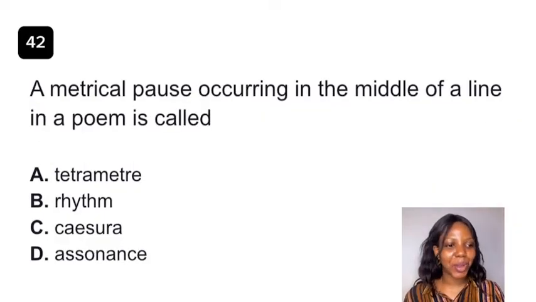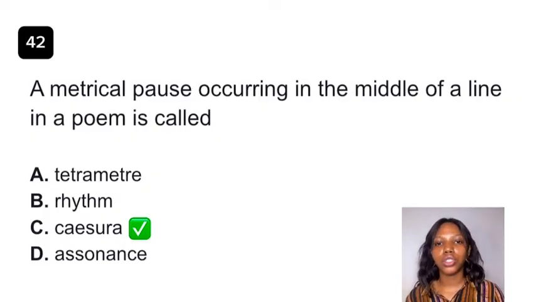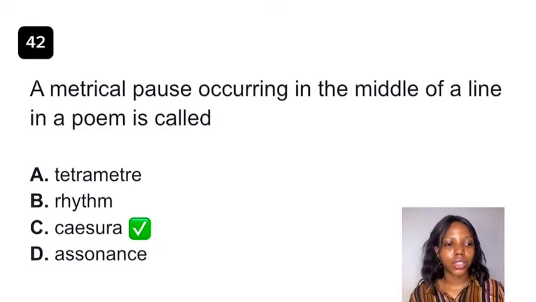A metrical pause occurring in the middle of a line in a poem is called dash? The best answer to this question is caesura. Option C is the best answer. Caesura is a pause or a break within a line of a poem. It is usually used to create a dramatic effect, and it is often marked by punctuation. Sometimes it is just a natural rhythm or natural grammatical expression, with the use of "and" creating that pause or break in your expression. And so that is caesura.